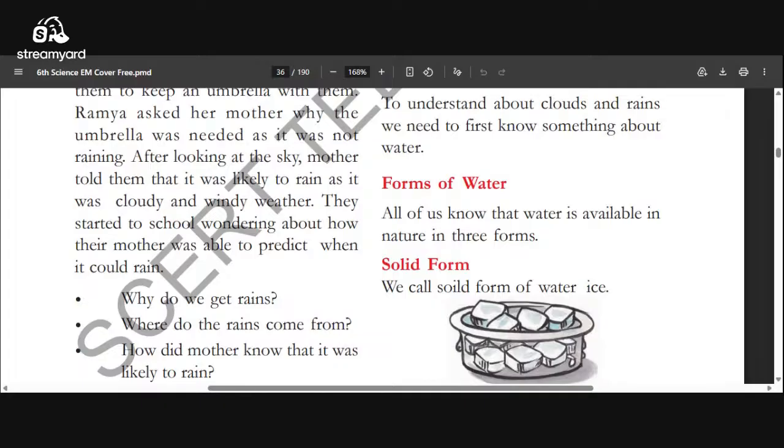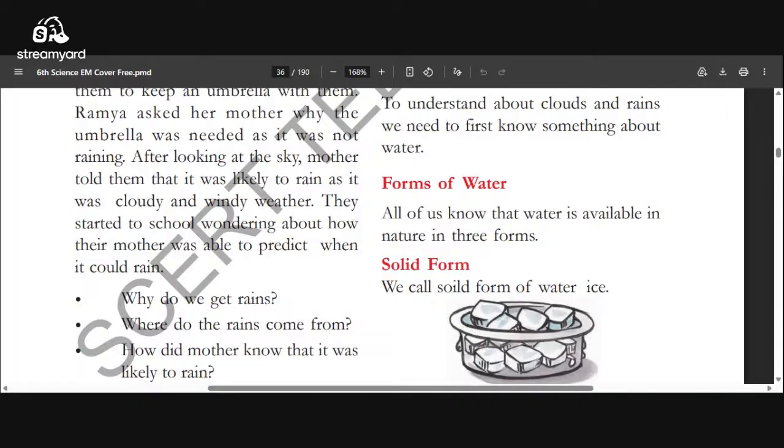What is the first form? Solid form. When we keep some water in a glass and keep it in the refrigerator, deep freezer, then water changes as what? Ice. So that ice is a solid form. Here the water molecules, the smallest particles of water are atoms, and a group of atoms is a molecule. The molecules come together without any space.